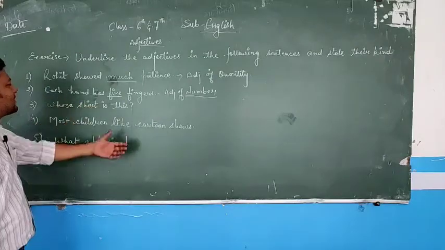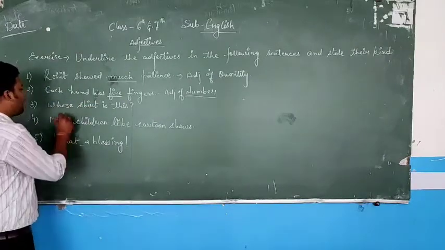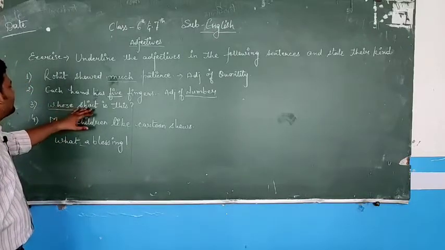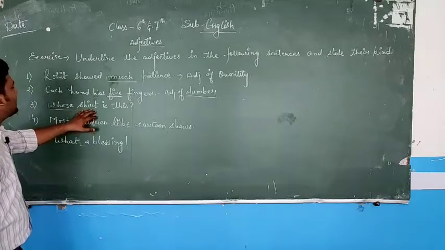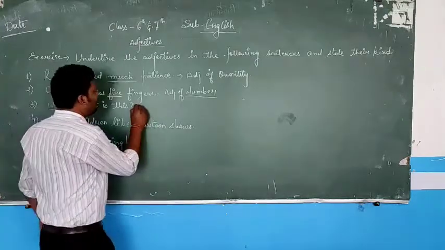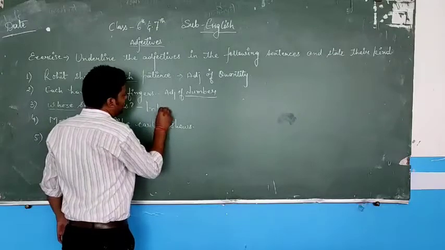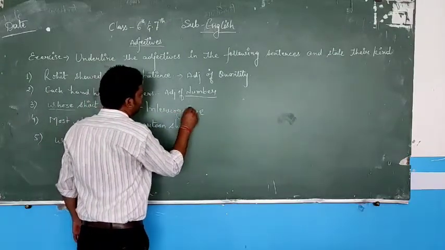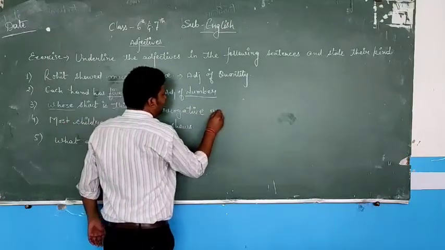Whose shirt is this? Now whose, which kind of adjective? Because it is with the noun, shirt is the noun, and the adjectives which come up with the noun and ask a question are called interrogative adjectives.